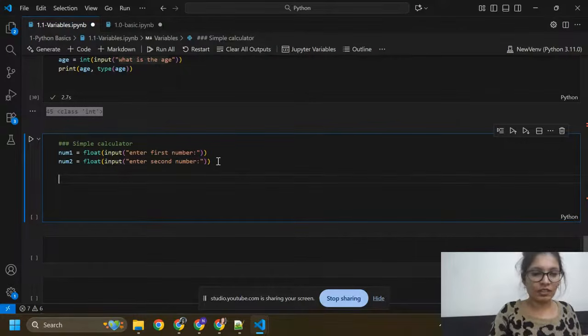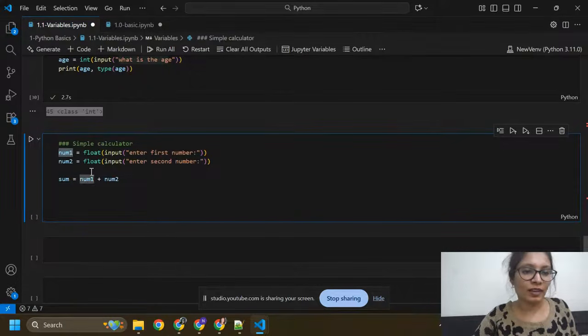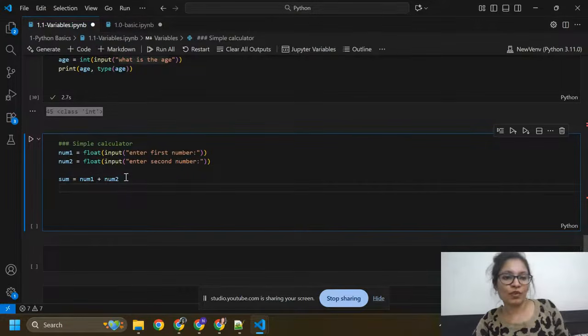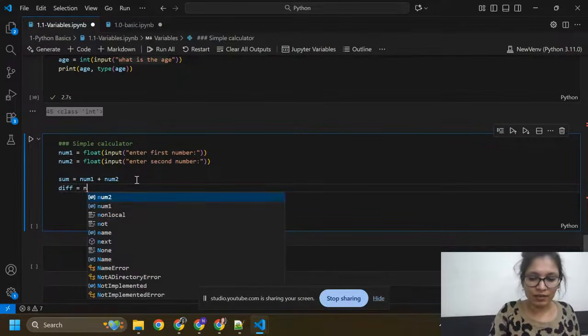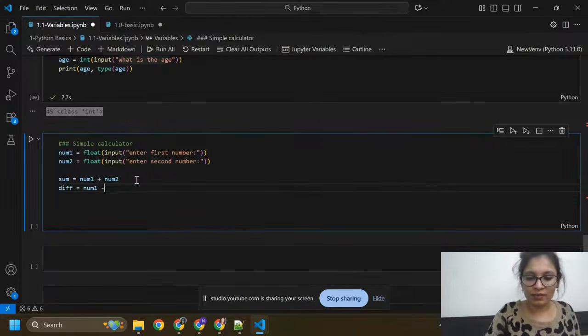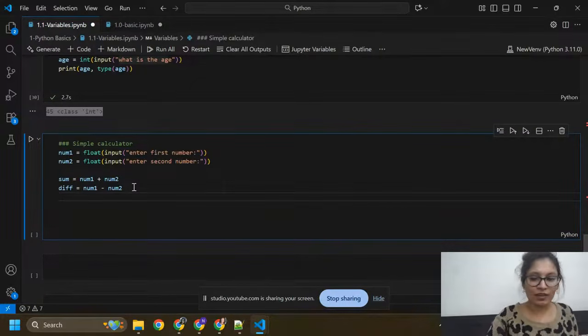Here I'm just asking for sum. Sum equals number 1 plus number 2, this variable, and number 2 is this variable. We are going to calculate the sum of both numbers. And the difference of these numbers, number 1 minus number 2. If you want the product, then you can write another variable that is product.